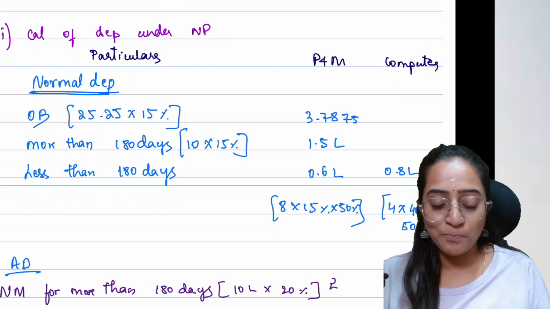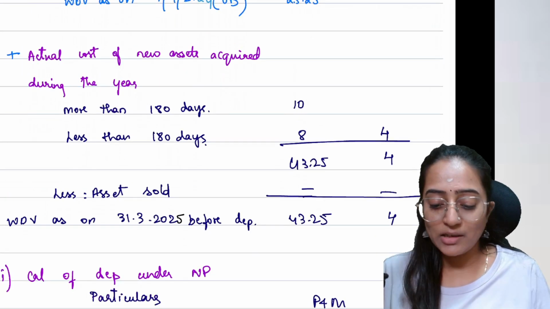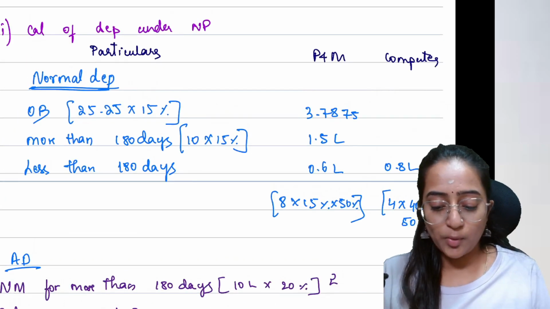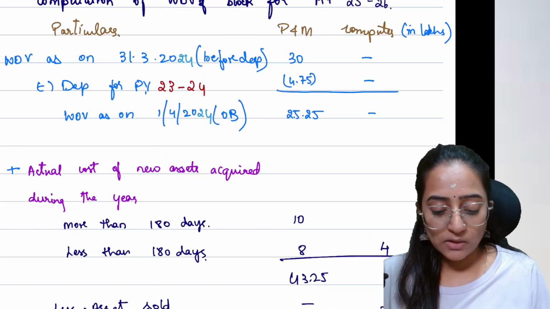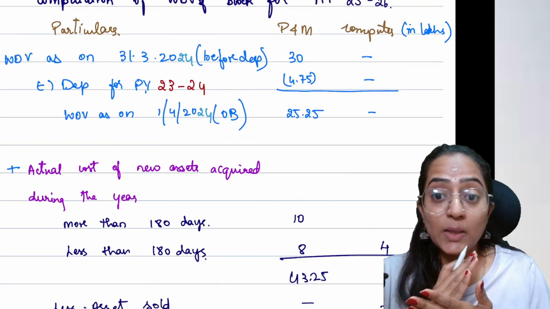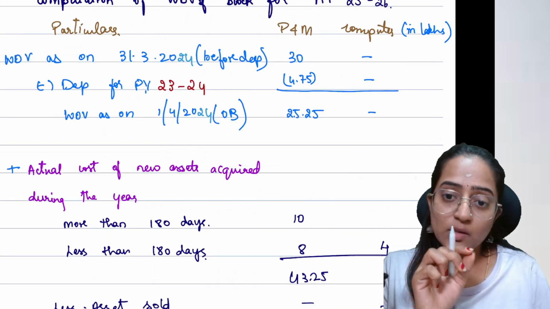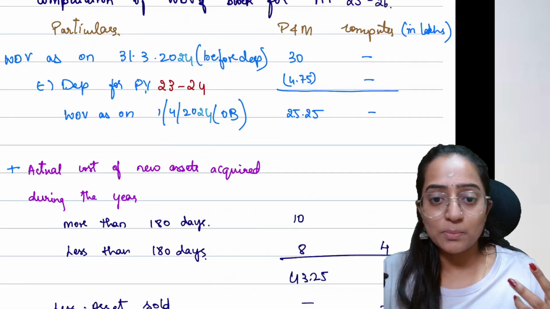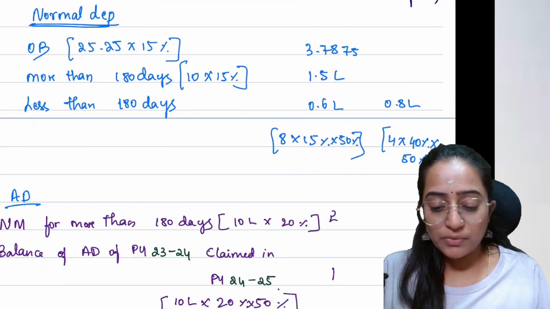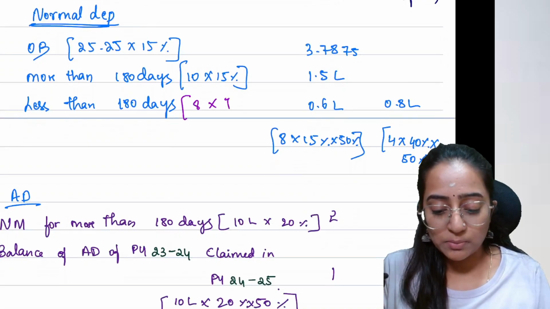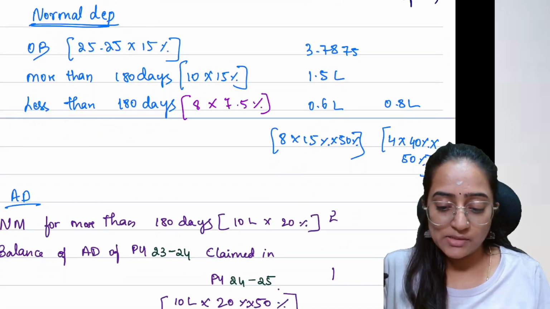This is normal depreciation. For more than 180 days, you will get 100% of the allowable depreciation. So 10 into 15% will be 1.5 lakh. Less than 180 days, you will get 50% of the allowable depreciation, not 50%, but 50% of the allowable depreciation. What is allowable depreciation? 15%. 50% of that would be how much? 7.5%. 8 into 7.5%, if you do, you will get this answer.